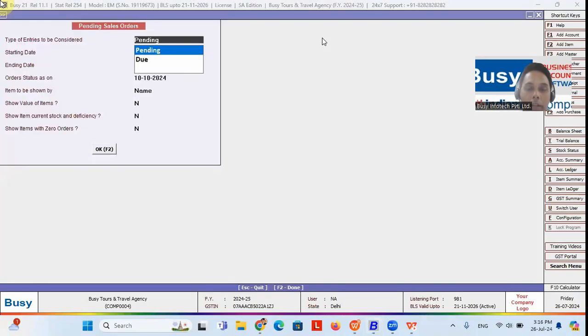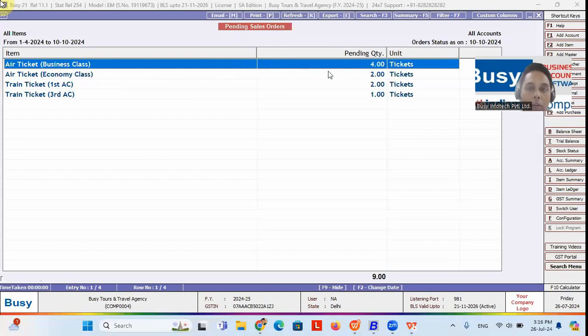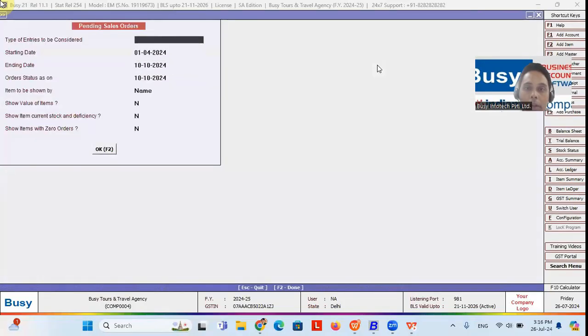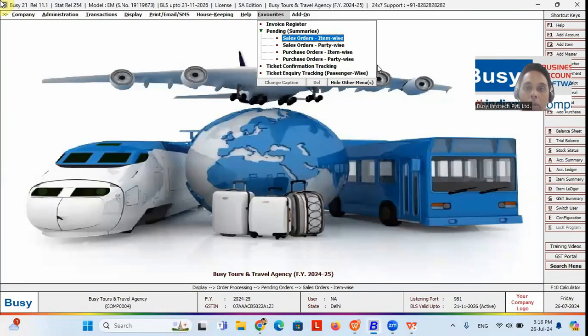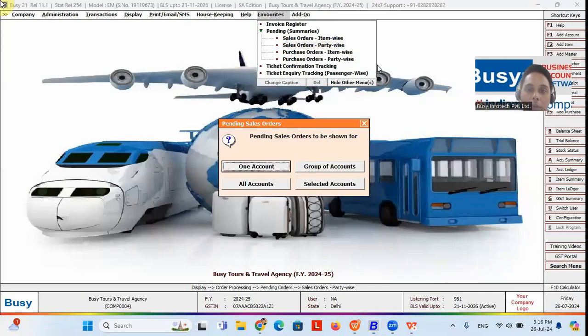From this report you can get the inquiry transaction details, that if the passenger has raised an inquiry for this ticket, how many quantity of ticket has been raised as an inquiry. So you can get that from this pending report also. If you go to see party wise, you can see party wise also.